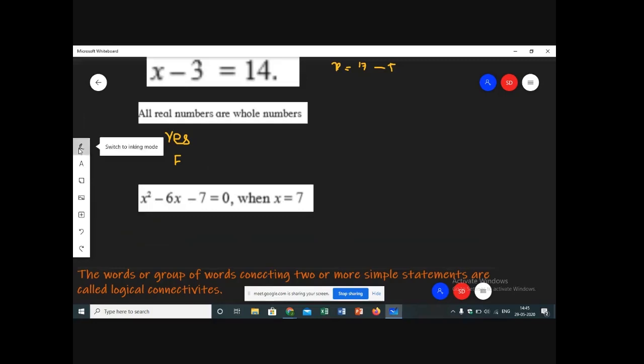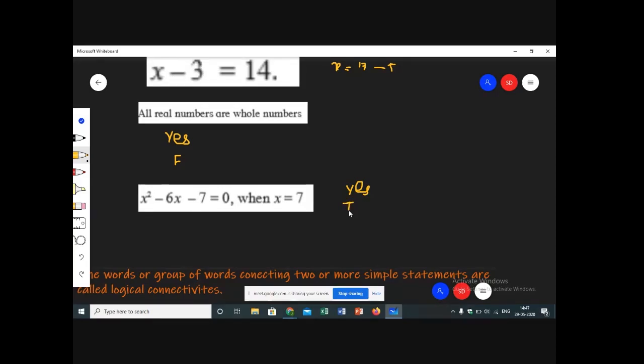Very good. If it is a mathematical statement, can you all tell me its truth value? You all are saying it is true. So how will you check whether it is true or false? You will just substitute the value of x in the equation. So x square is 49 minus 6 times x. 6 times 7 is 42, minus 7. So what are you all getting? The answer is 0, right? Great. So over here, the statement is a true statement. So its truth value will be T.